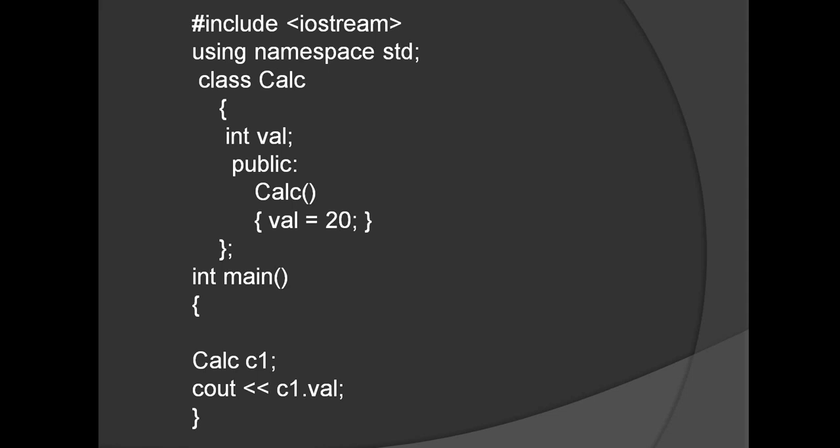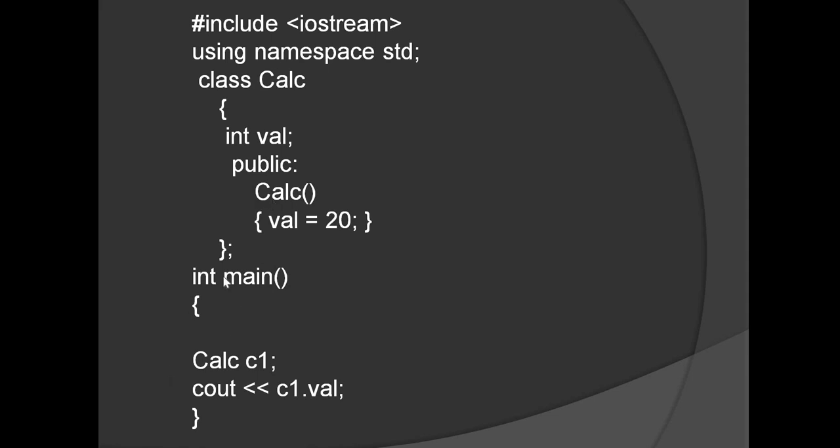Then here is an example of how we implement the non-parameterized constructor. There is a class, and we are defining a class named CALC. Inside the class we have a member variable and a member function. Inside this member function declared public, we have written a constructor. How do we identify this as a constructor? Because the name of this method is the same as the name of the class. That's why we call this a constructor, and we haven't passed any parameter inside the parentheses, so we call this a non-parameterized constructor.